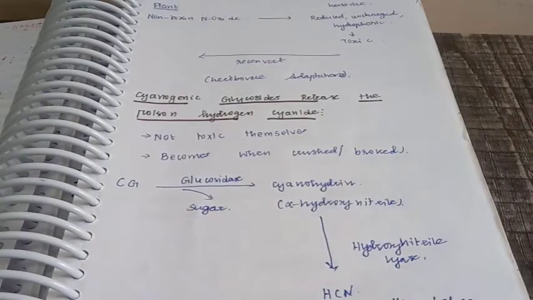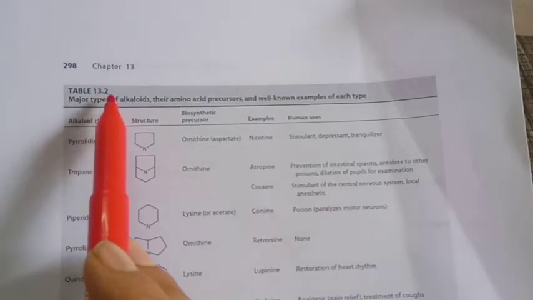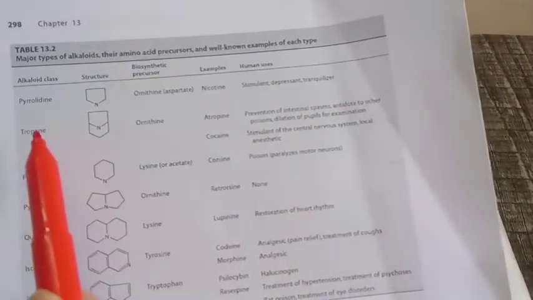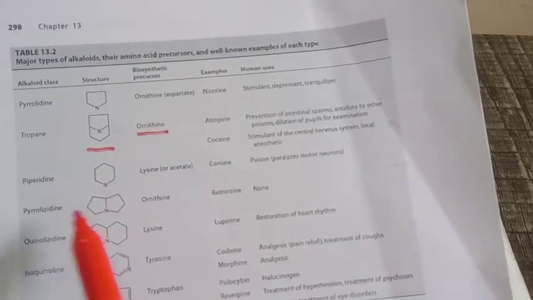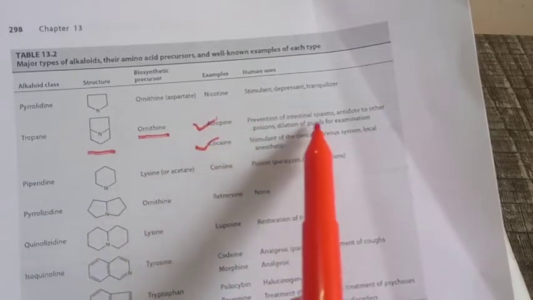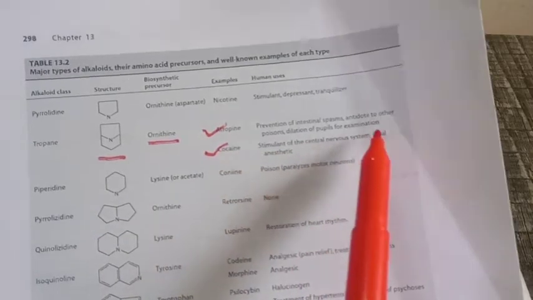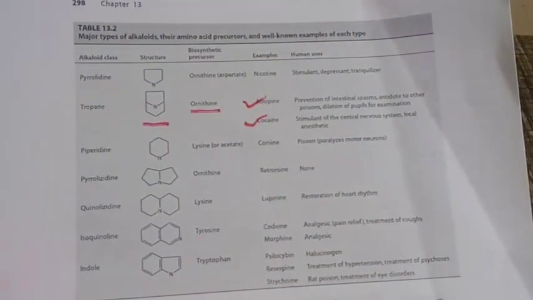If you take your plant physiology book by Taiz, on page number 298 you will find Table 13.3: major types of alkaloids, their amino acid precursors, examples and human uses, friends. If you take tropane, the structure is given and the biosynthetic precursor is ornithine. Examples are atropine and cocaine. Atropine is used for dilation of pupils for examination, whereas cocaine acts as a stimulant for CNS activity. Likewise, you should study all these things. This particular table is very important, friends.